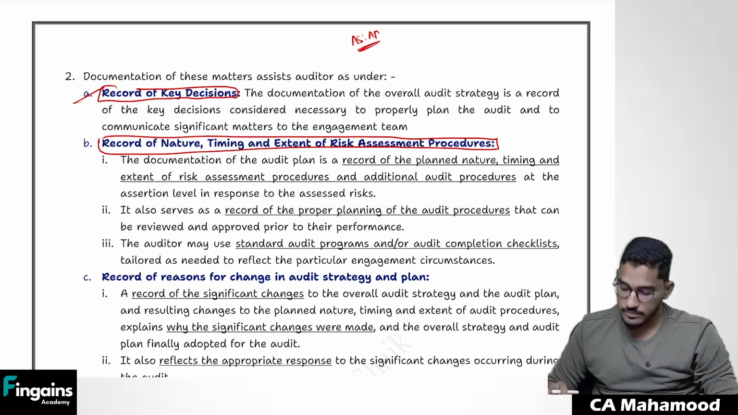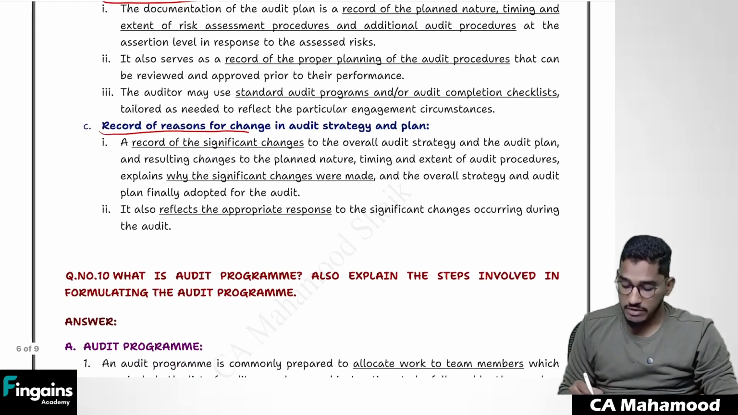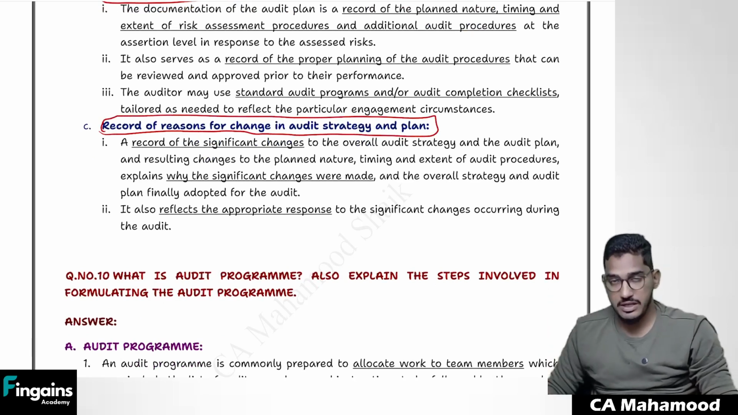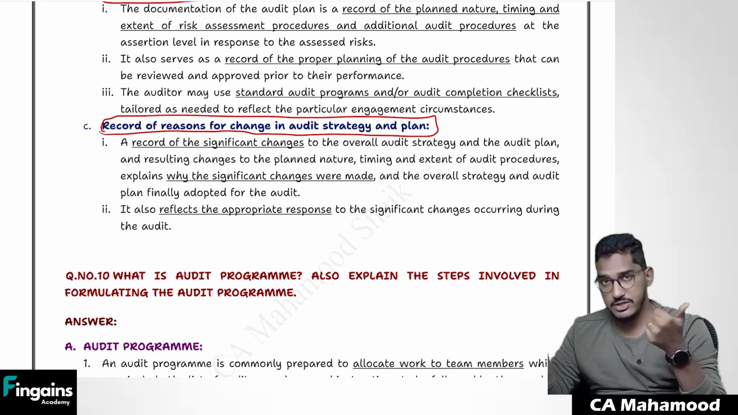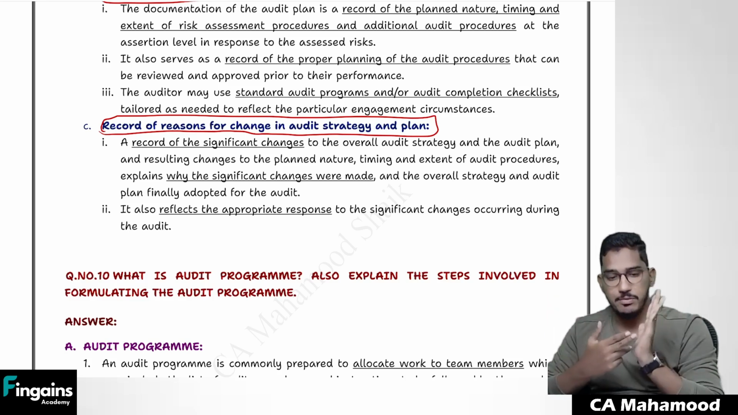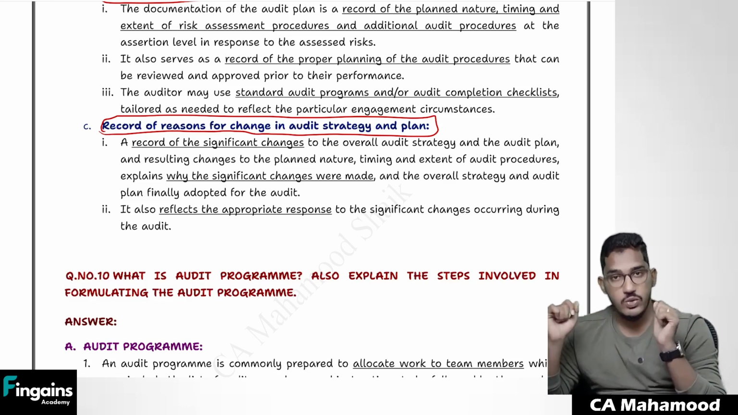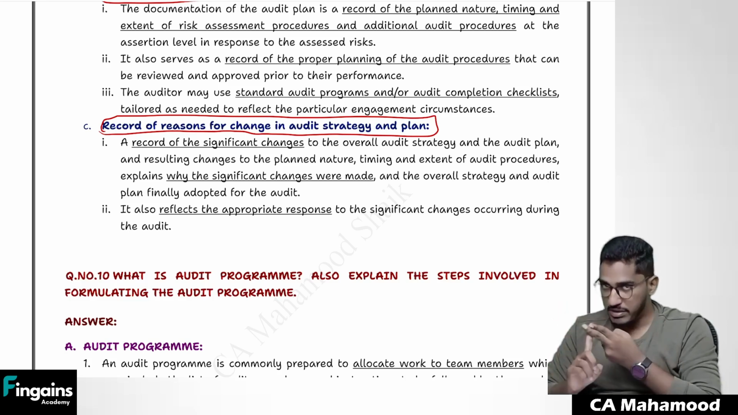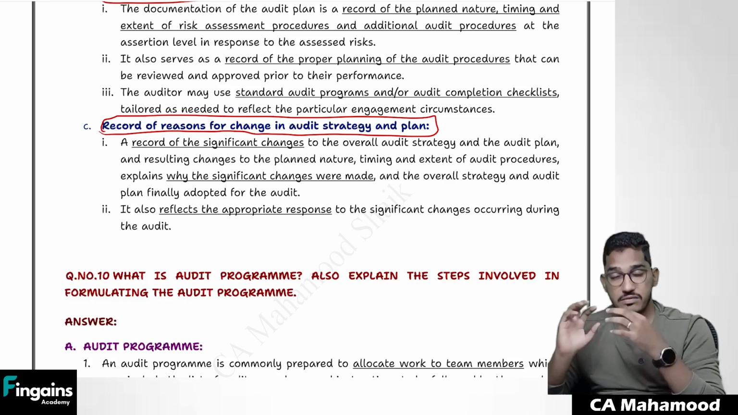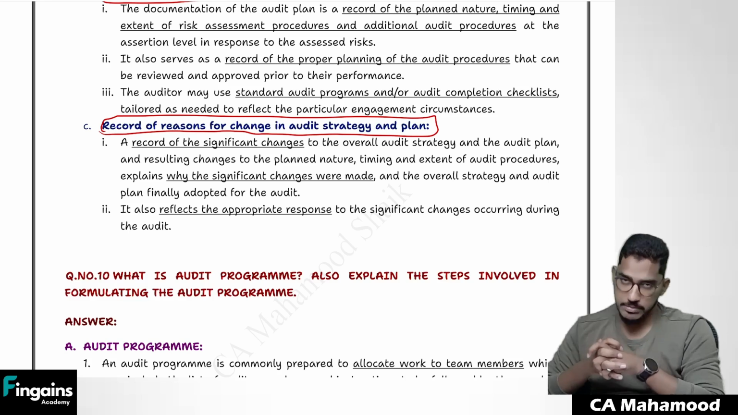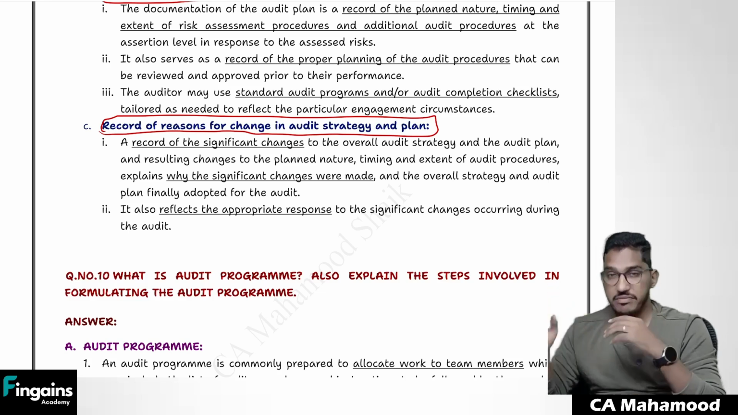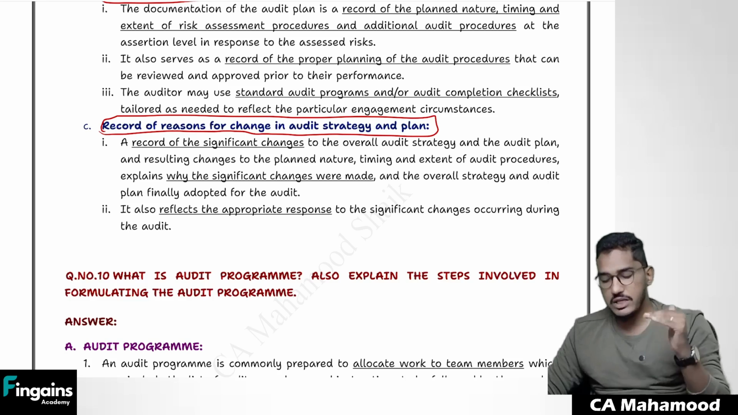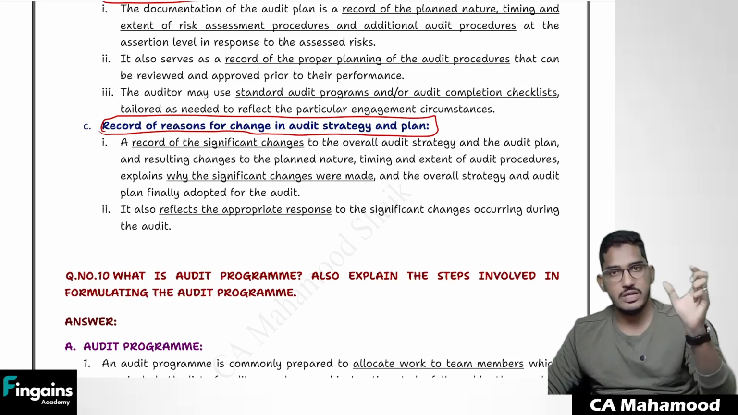I can show them. And not just that, you are also recording reasons for changes in the strategy and plan. In case you have changed your audit strategy and plan, if tomorrow someone comes and asks why you have changed your audit strategy and plan, I will have the reasons also. See, these changes I have made, because of these reasons I have made the changes. So it will act as a record of key decisions, a record of the nature, timing and extent of procedures you have performed, and a record of reasons for making changes in the audit strategy and audit plan. So that is how the auditor will be benefited if he documents his strategy and plan. Clear?